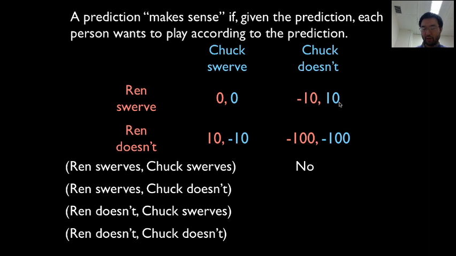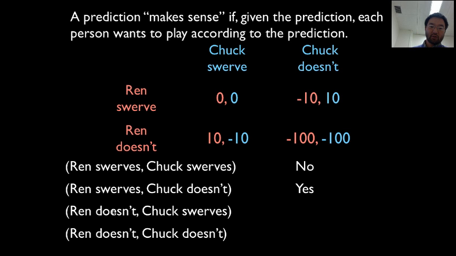I want to play according to the prediction. Okay, so given the prediction, neither person wants to change. Both people want to play according to the prediction. So in that sense, the prediction makes sense. It's valid in some sense. Okay. How about down here?